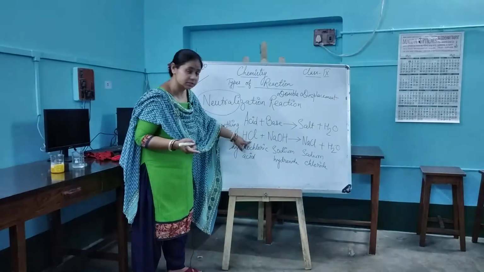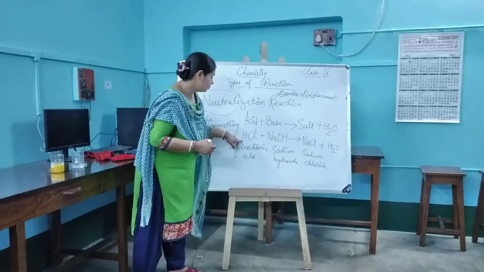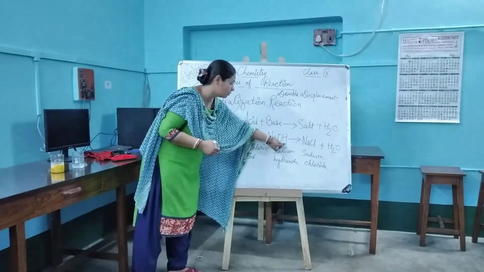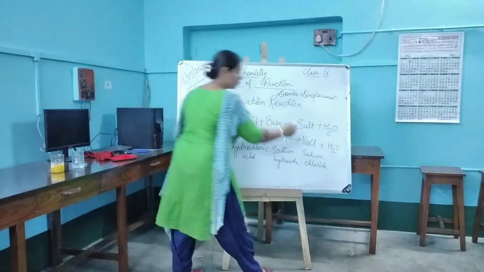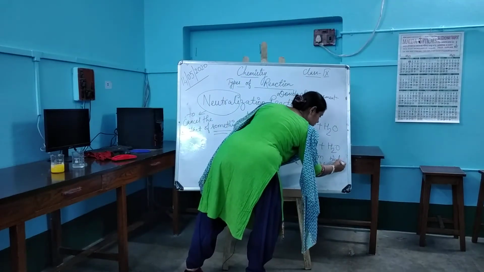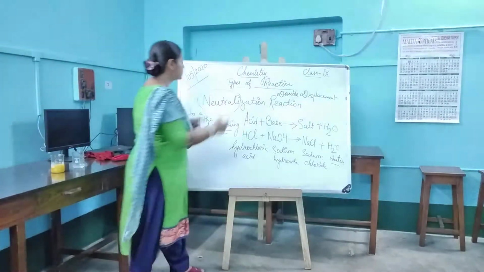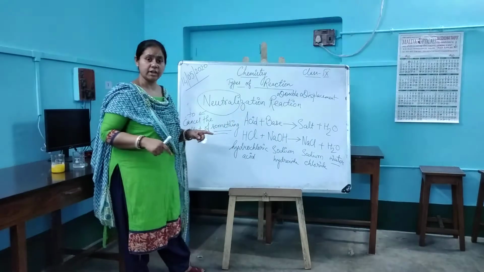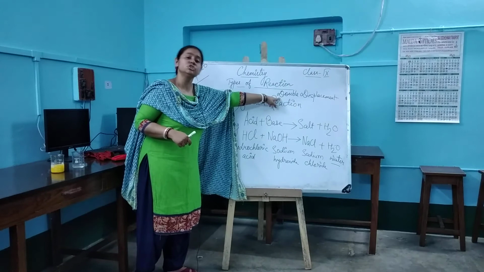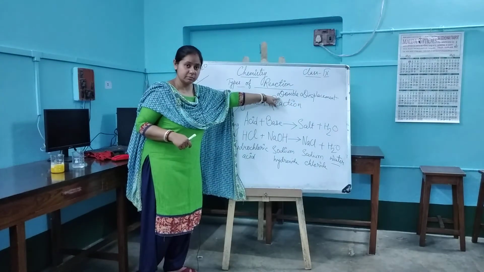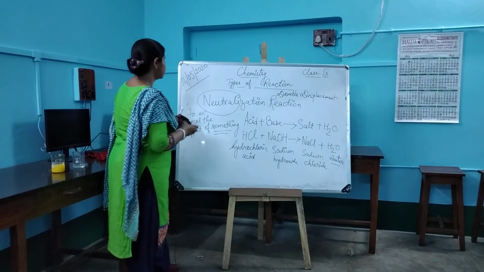Sodium is going with chlorine to form NaCl. Hydrogen over here and hydroxyl over here, that is forming water, isn't it? So once it is forming water, that means this neutralization reaction is a kind of double displacement reaction. Clear, everybody? Okay, now let us move on to the next area.